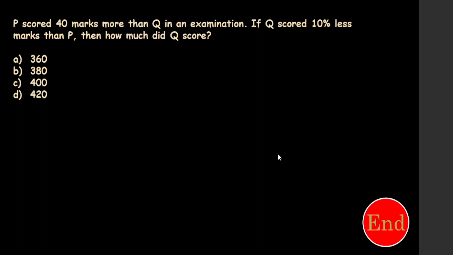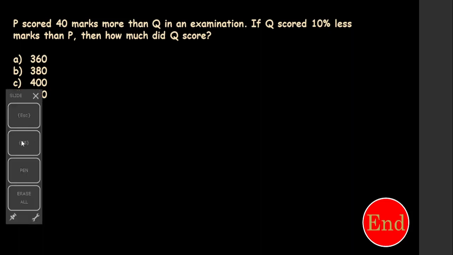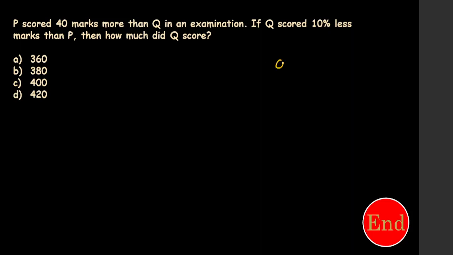Okay. P scored 40 marks more than Q in an examination. If Q scored 10% less than P, then how much did Q score? In my daily classes, I had explained one thing, that is, the trick is after "of" and after "than". After "of", whatever the number that came, that is 100%. After "than", whatever the name that came, that is 100%. Here, after "than", whatever the name that came, that is 100%. That's what I said. So anyway, from this we can understand one thing.